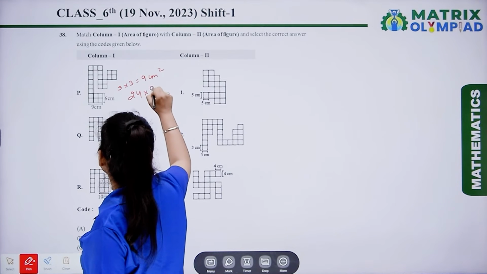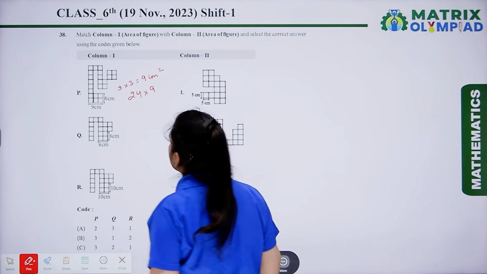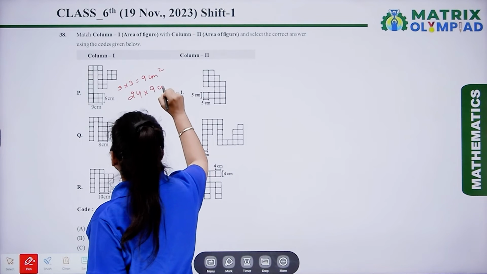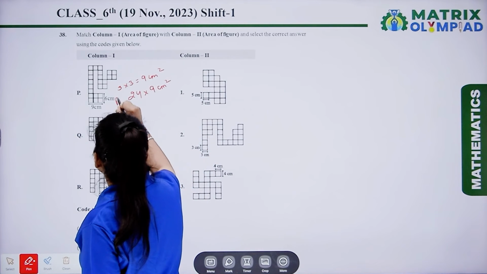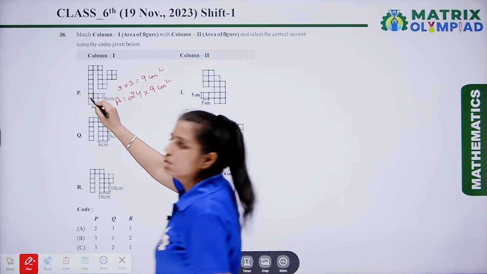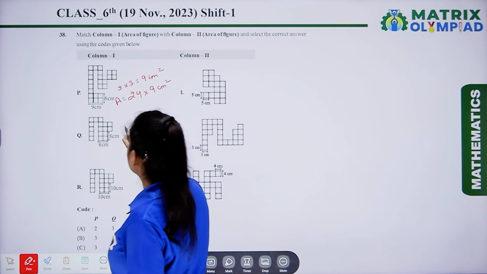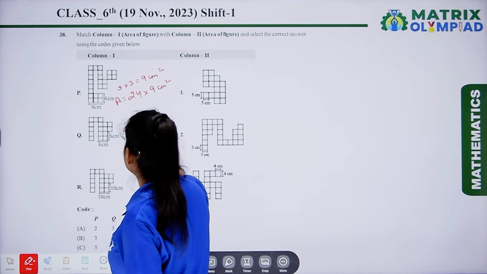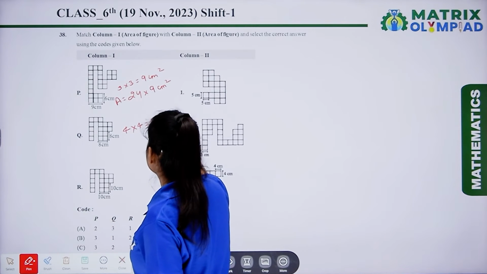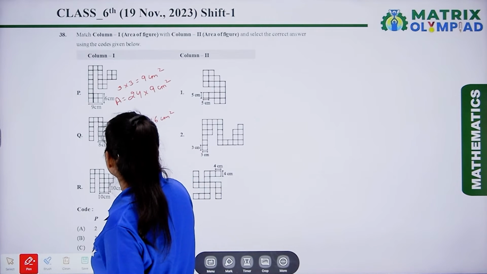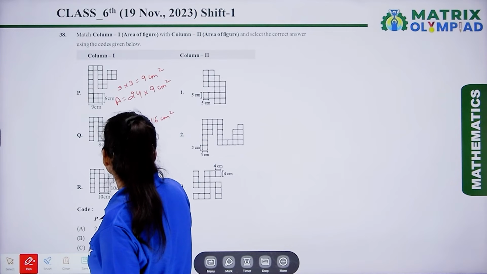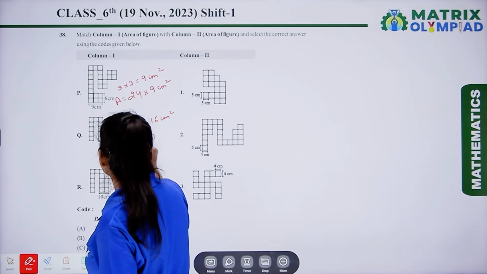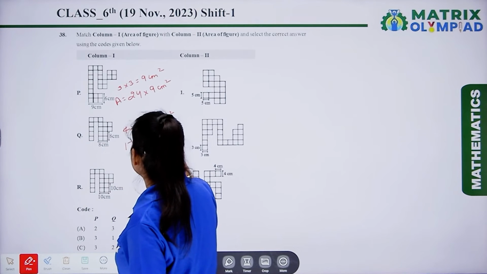So the total area is 24 multiplied by 9 centimeter square. The second one is 4 multiplied by 4, that is equal to 16 centimeter square, and the total number of small squares is 17 multiplied by 16.